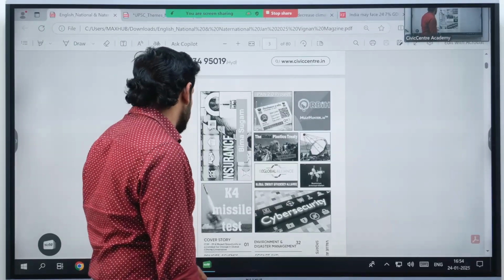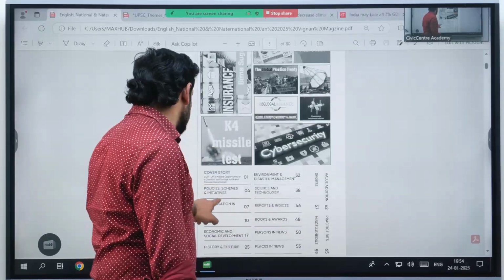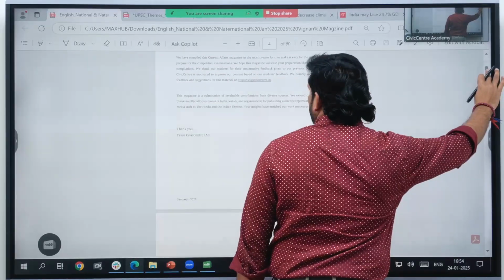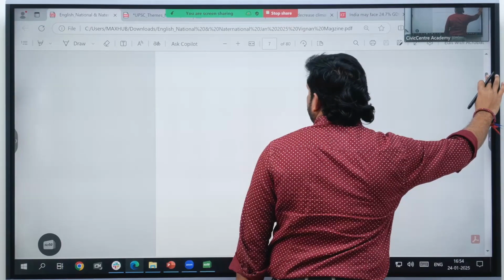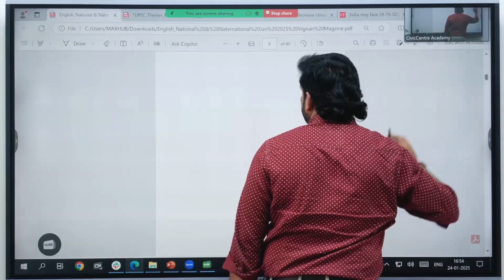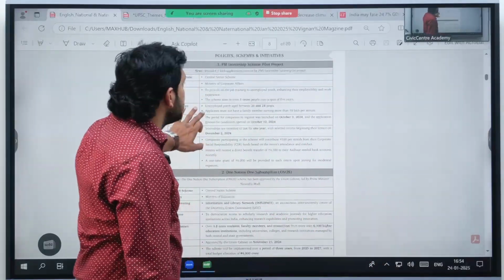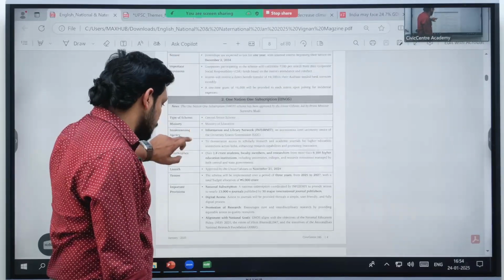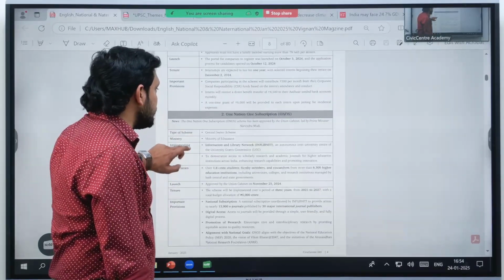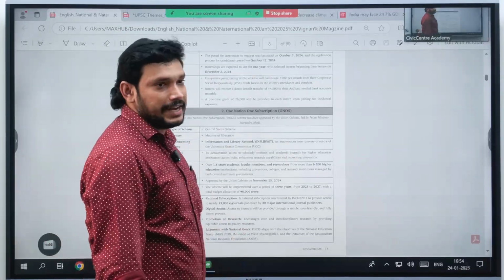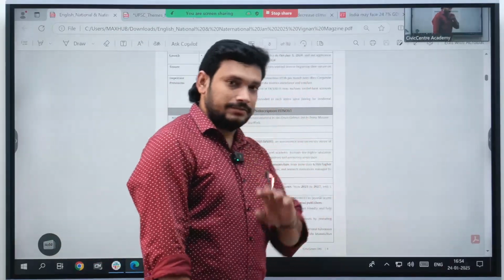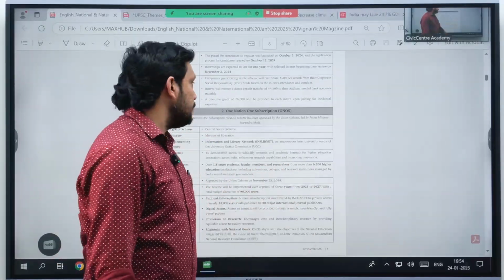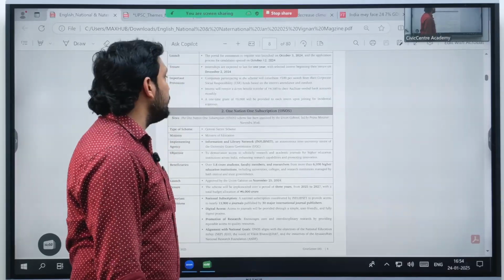Yeah. Then, for policy schemes and initiatives, let's see. Okay, there is one nation, one subscription. That is a scheme which is getting implemented these days. So what is the type of scheme? Yes, it is a central sector scheme, we need to know. And which ministry implements it?